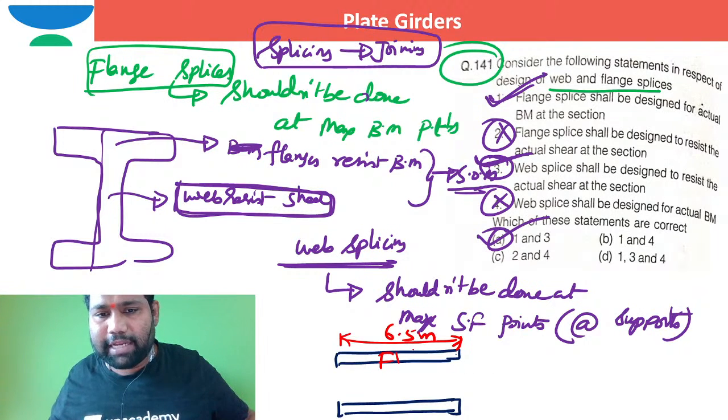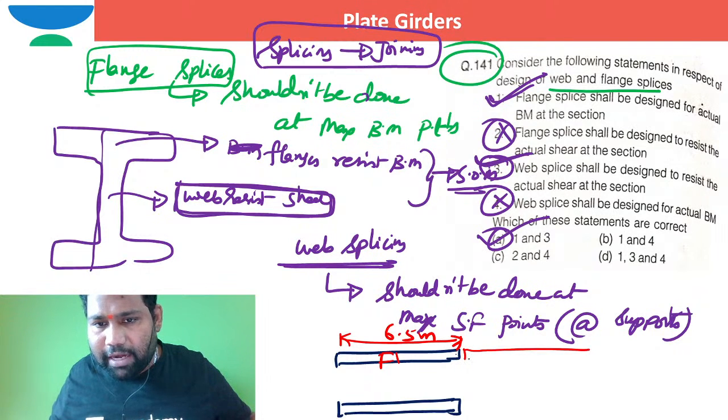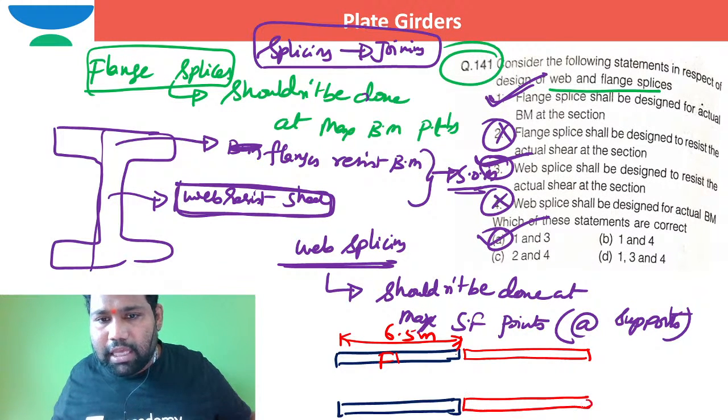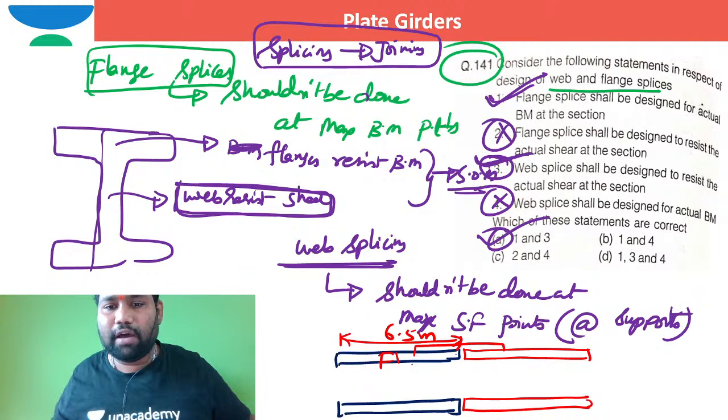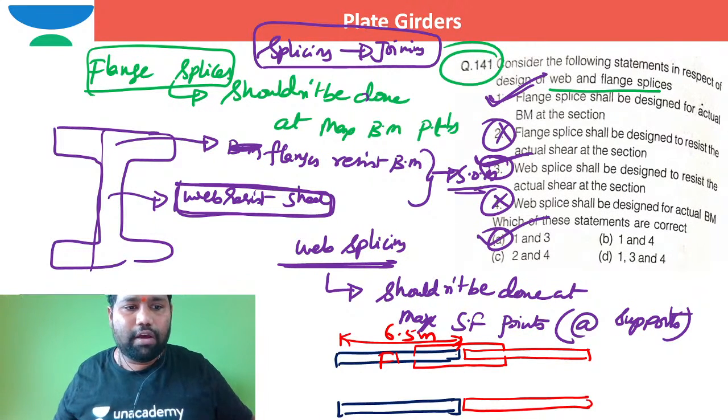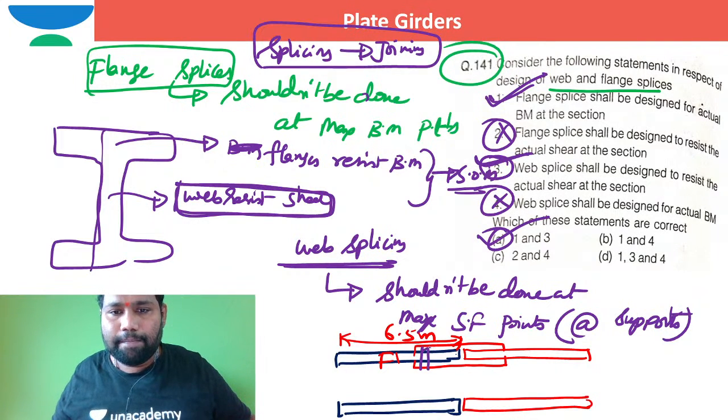This is the flange plate. Another flange plate should be joined, not kept over this one, but kept right beside it. After placing the flange plates side by side, I join them with two cover plates, and then go for bolting or riveting with HSFG bolts.